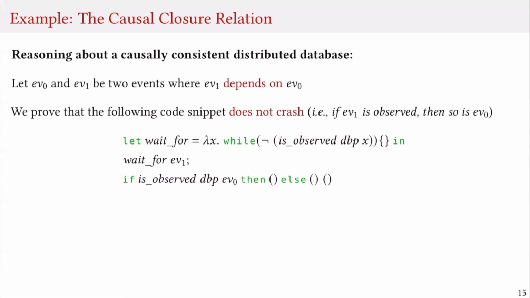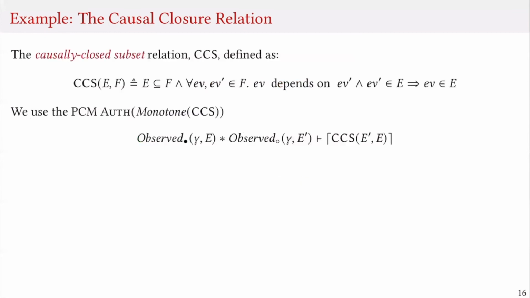Now, in order to prove that this program does not crash, we need to reason about causal consistency of our database. Let's see how we can do that. In order to reason about causal consistency of our database, we define the following causally closed subset relation. We say that E is a causally closed subset of F if E is a subset of F, and for any events EV and EV prime in F, if EV depends on EV prime and EV prime is in E, then EV is also in E.